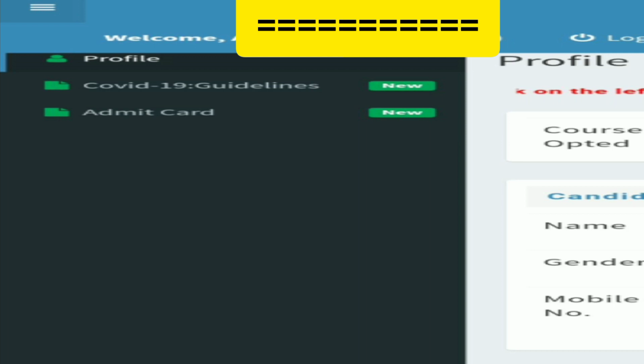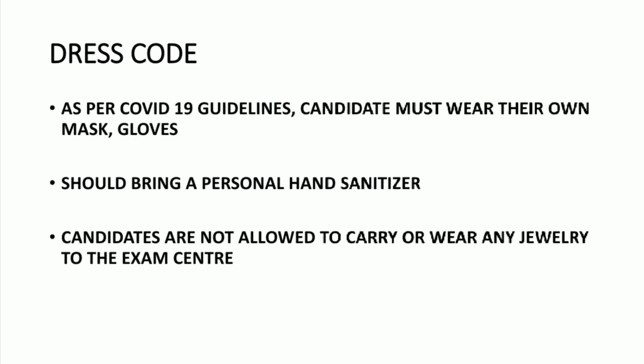Now we can discuss the dress code for KEAM 2021. As per COVID-19 guidelines, candidates must wear their own mask and gloves, and all candidates should bring a personal hand sanitizer. One of the most important things to remember is that candidates are not allowed to carry or wear any jewelry to the exam center.